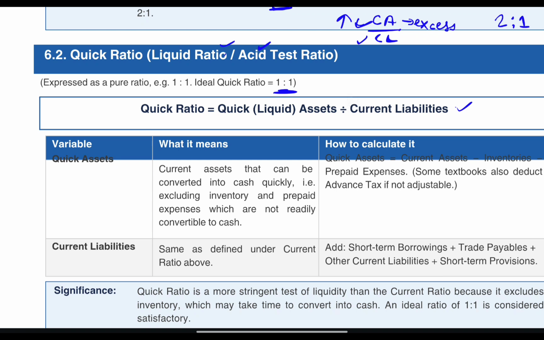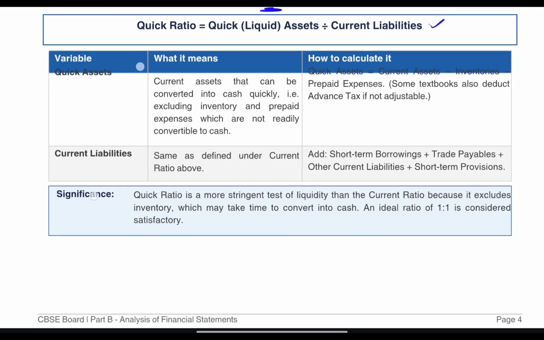How to calculate quick assets? You will simply subtract inventories and prepaid expenses from current assets. Got it? So that's how your quick assets will be calculated. Current liabilities, I have told you how to calculate. So divide both and you will get your quick ratio.